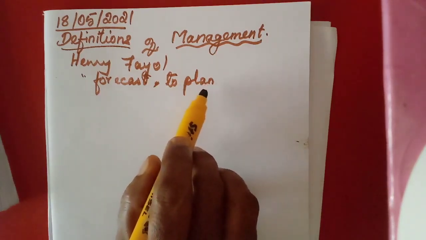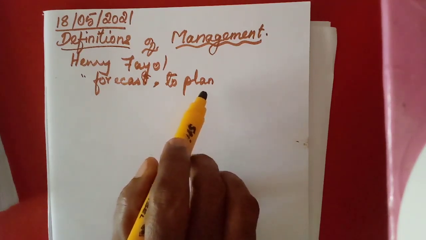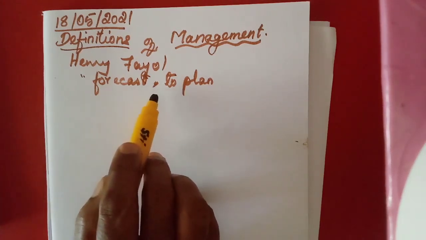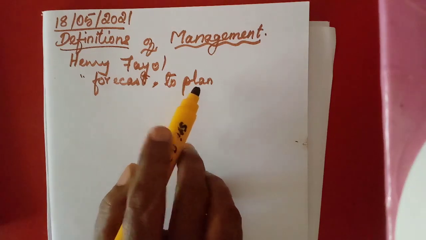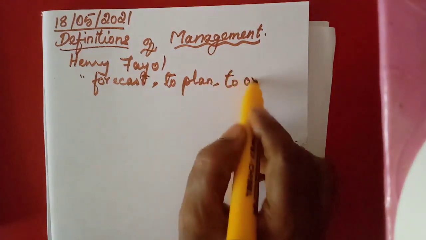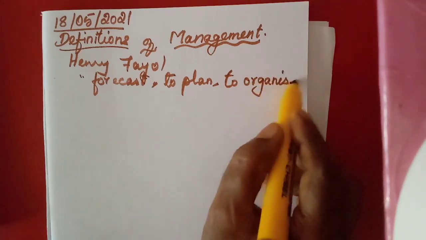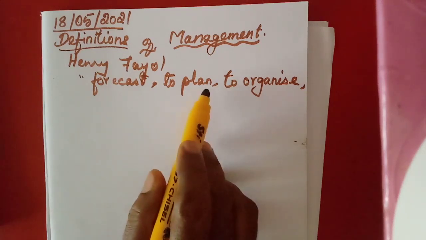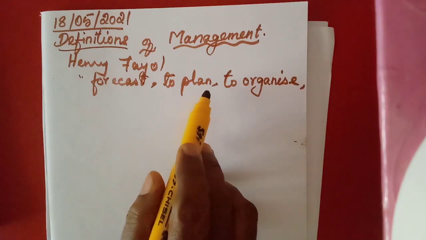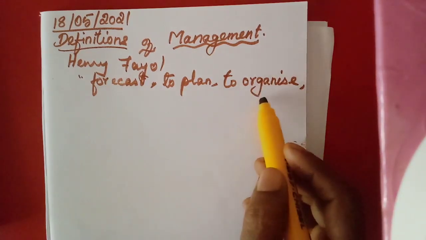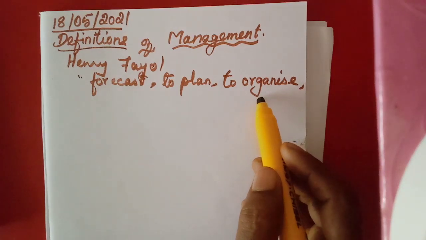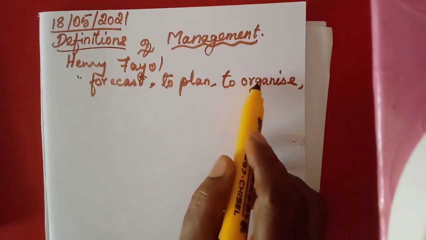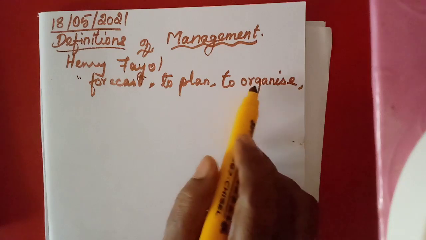Okay, that you will learn in the second lesson. What are the functions of management? There you will learn everything very clearly. So management is to forecast, then to plan, to organize. What is the meaning of organizing? Here first he will plan, and with the workers he will plan how many workers I have, what work I have to give to each and every worker. That is called organizing. Okay, he will divide the whole work, and a unit of work will be allotted to a particular worker. That is called organize.